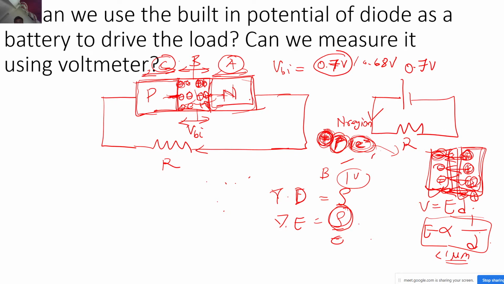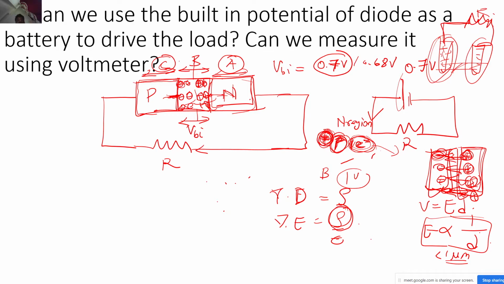Now what was happening in the case of a battery, correct? You have the positive terminal, you have the negative terminal, you have an electrolyte in between, and you connect some load across it. So here you have a positive charge density, here you have a negative charge density, and it was connected directly across the load. So similar should happen when I'm trying to connect a load or a voltmeter. I have to directly tap into the regions of positive and negative charge densities to be able to measure this built-in potential or to drive something out of this built-in potential, correct?